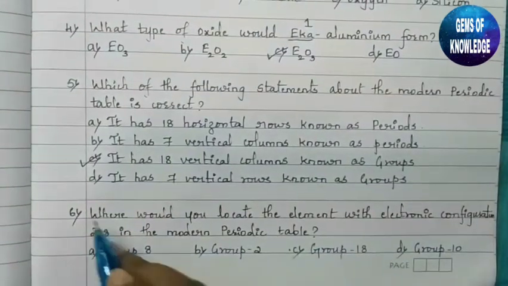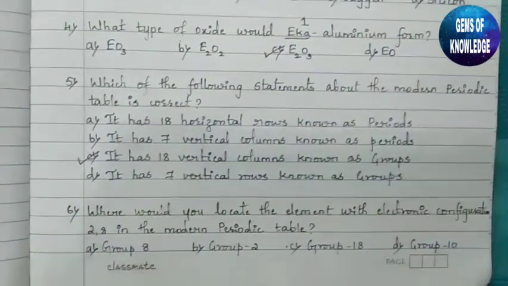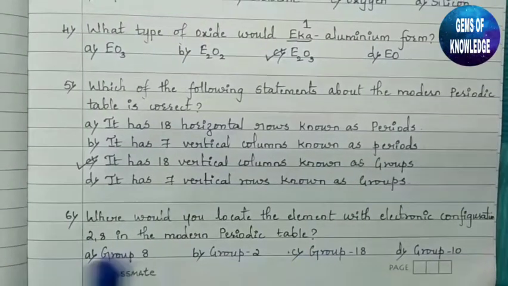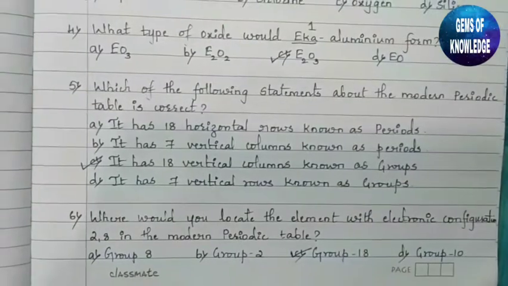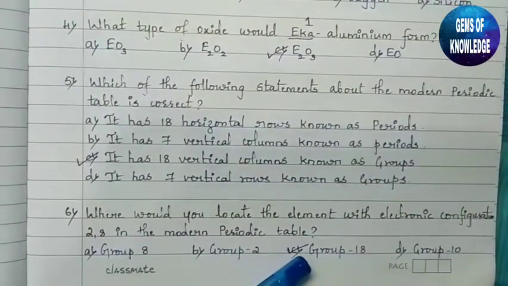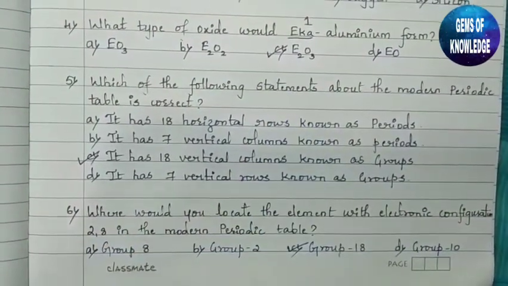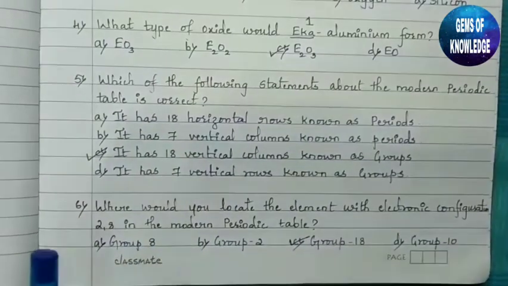If it is a completely filled element, then directly we can write it is the element of group 18. Because you should know in the 18th group, all the elements will have the complete valence electrons. Okay?